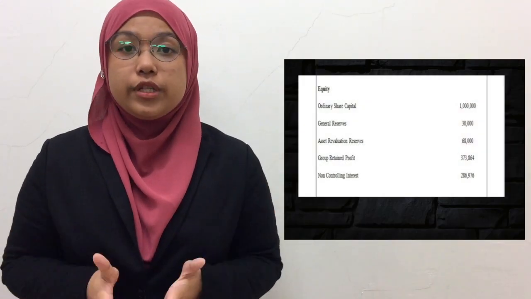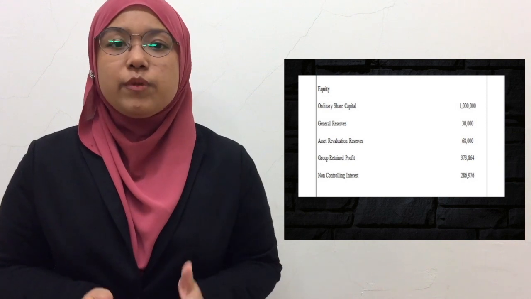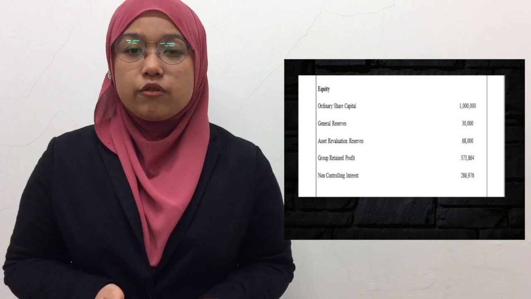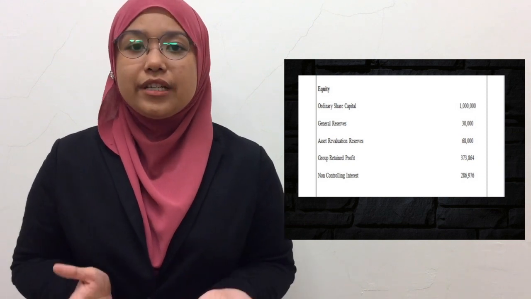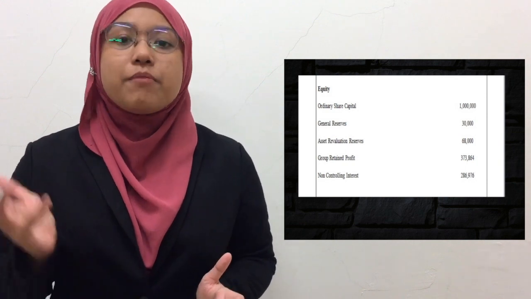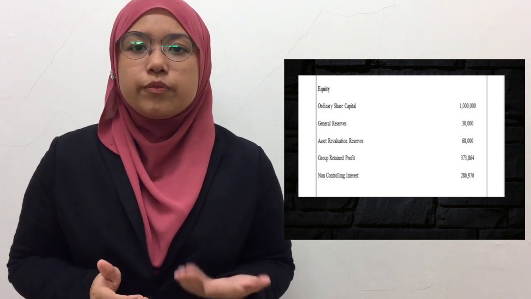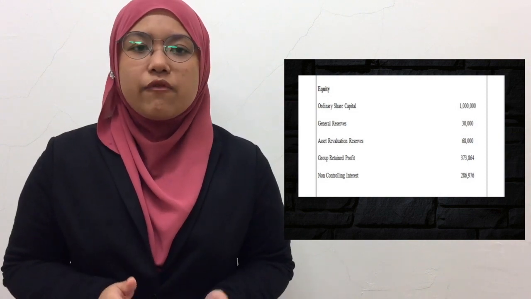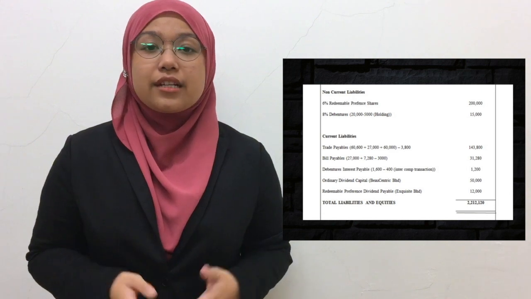Okay, I will continue with the equity. For ordinary share capital will be 1 billion. For general reserve will be 30 million. For asset revaluation reserve will be 68 million. For group retained profit will be 373.864 million. For non-controlling interest will be 286.976 million, which we get from the statement of changes in equity. Okay, I will continue with the non-current liabilities.